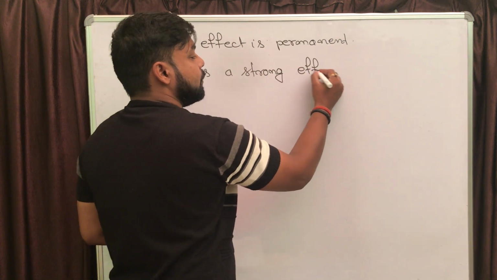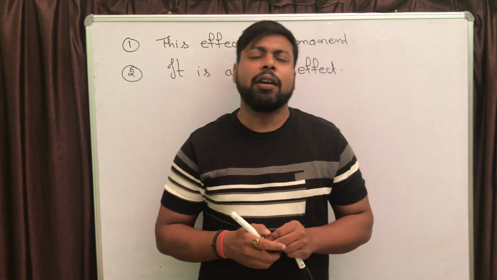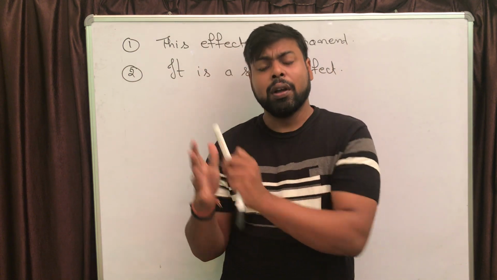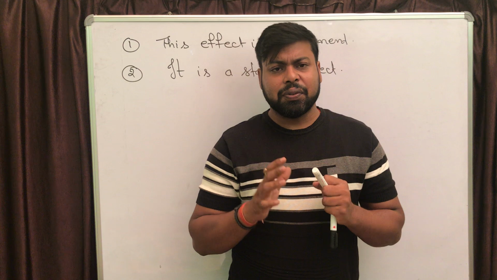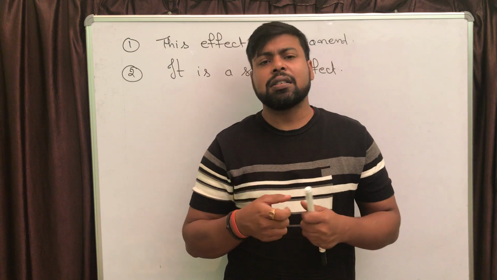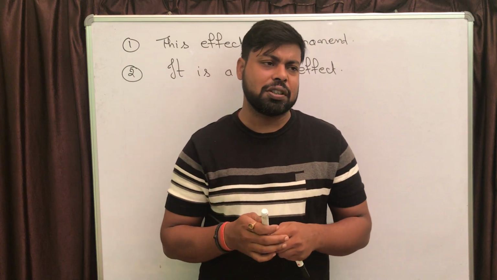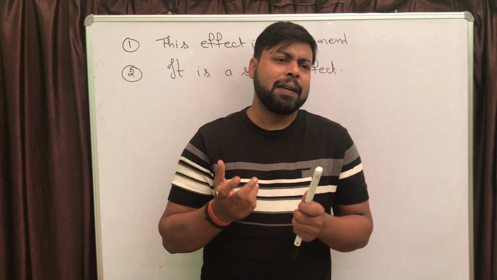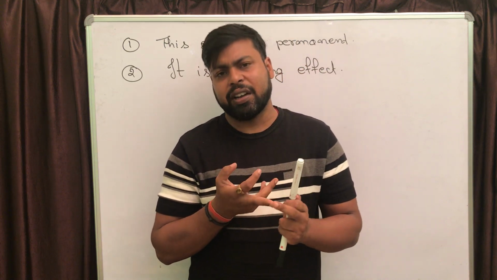If you observe, a similar key point was written for the inductive effect. In the inductive effect, the statement was that the inductive effect is also a permanent effect, but the inductive effect is a weak effect. It is weak just because there is a shifting of strongly held sigma bond pair electrons from their mean position. That is just a slight shifting from the mean position. But if you draw the resonating structure, if you show the resonance, what is actually happening is a complete movement of electron, either pi electron or lone pair or negative charge.